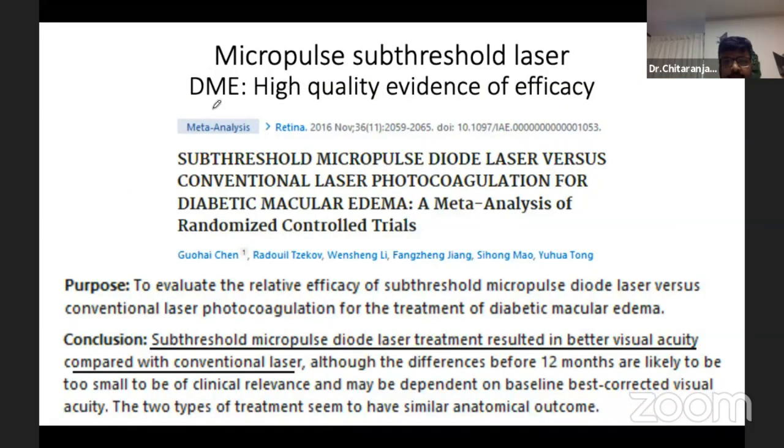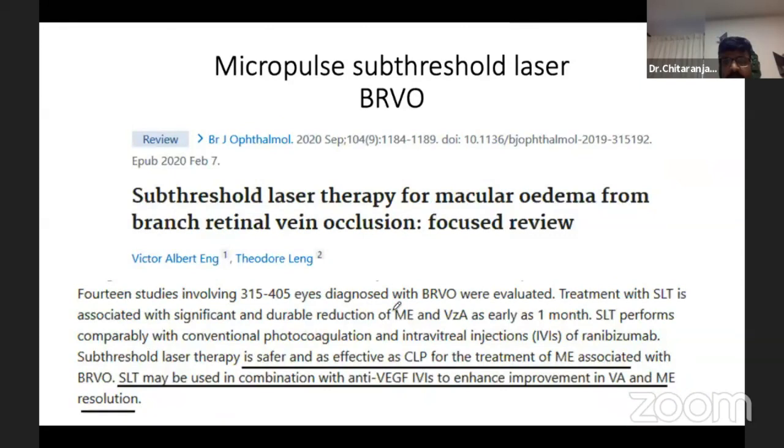Coming on to the review of literature, high quality evidence of efficacy has been provided for DME. Sub-threshold micropulse diode laser resulted in better visual acuity compared to the conventional laser. It has also been done in BRVO. In BRVO, it is safe and as effective as the conventional laser. However, the treatment of choice is obviously the anti-VEGF injections. So sub-threshold laser can be used in combination with the anti-VEGF injections to enhance vision.